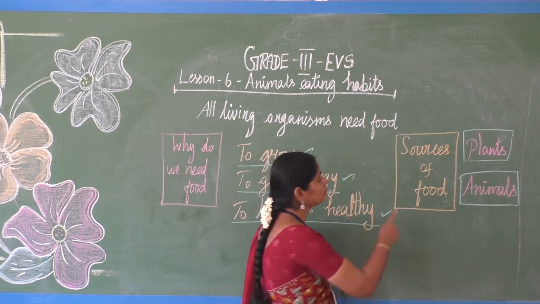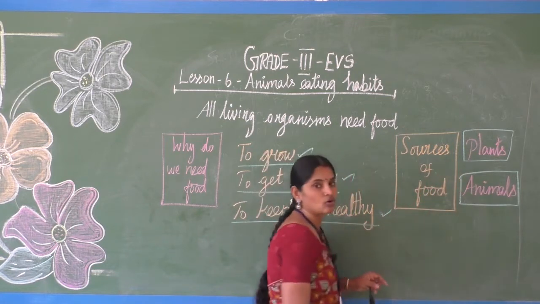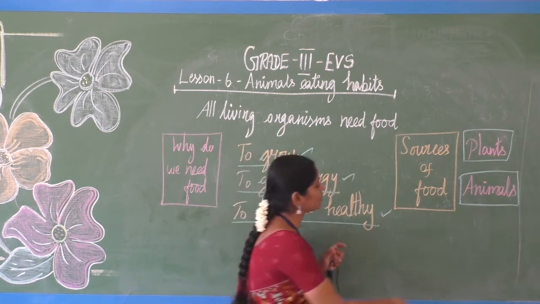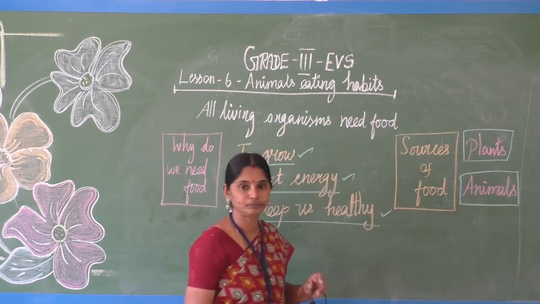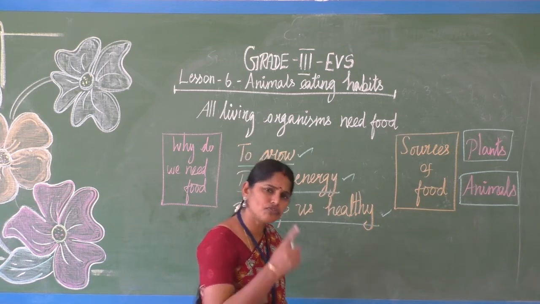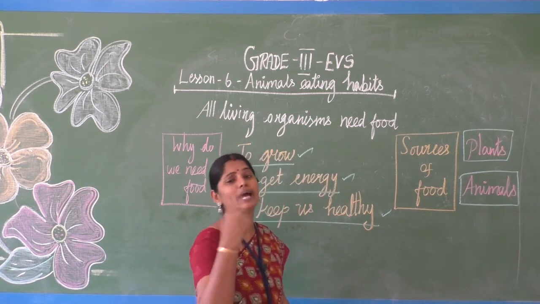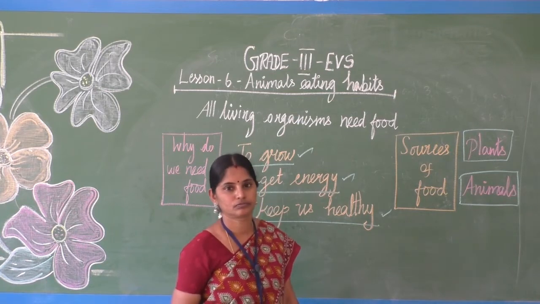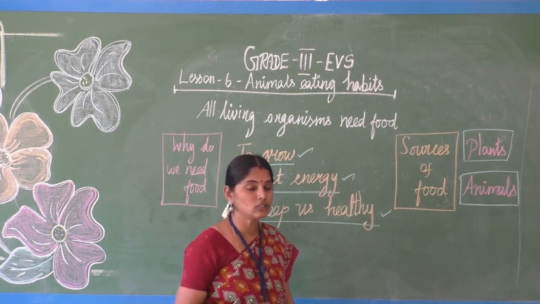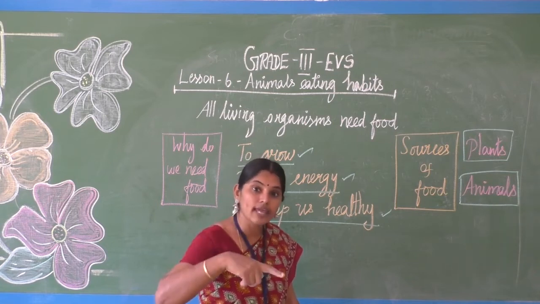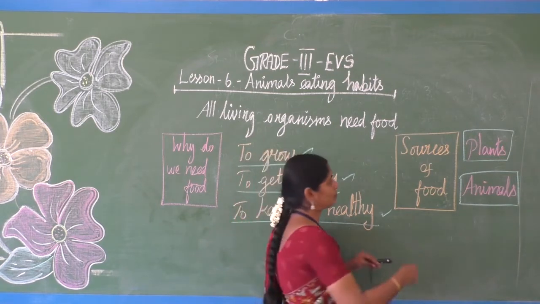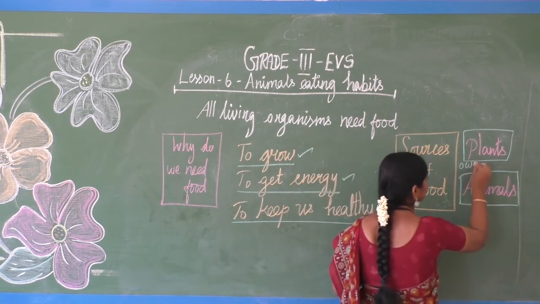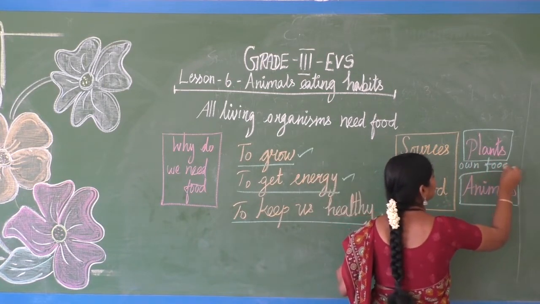Okay, we are getting food from plants. Some food we are getting from plants and some food we are getting from animals. Okay, so from where do the plants get food? No, the plants, they prepare their own food. Plants prepare their own food, isn't it? They prepare their own food.